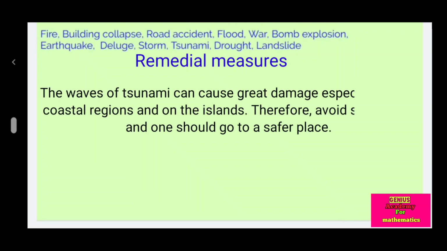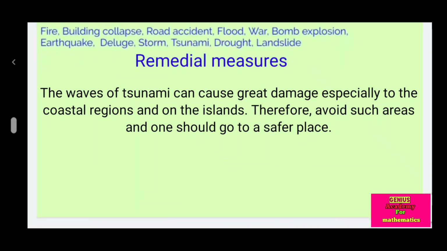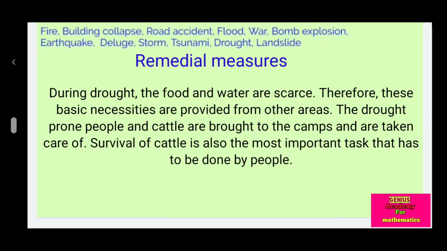Tsunami. The waves of a tsunami can cause great damage, especially to the coastal region and on islands. Therefore, avoid such areas and go to a safer place. Drought. During drought, food and water are scarce. Therefore, these basic necessities are provided from other areas. The drought-affected people and cattle are brought to the camps and taken care of. Survival of cattle is also the most important task that has to be done by people.